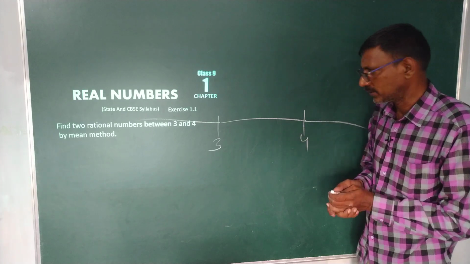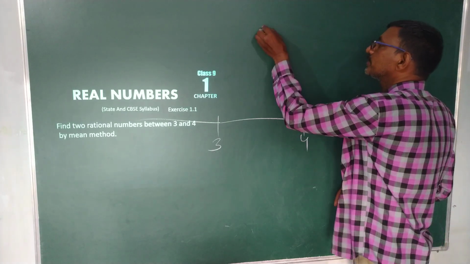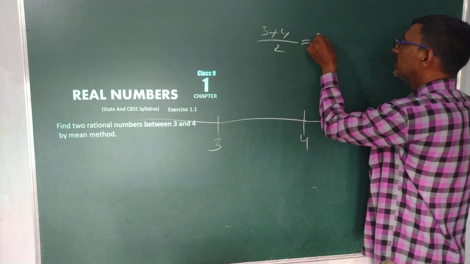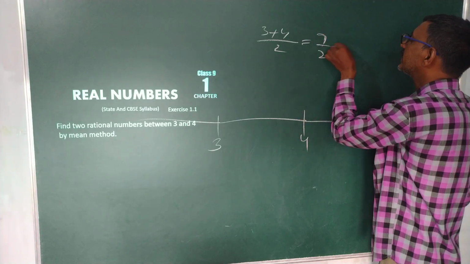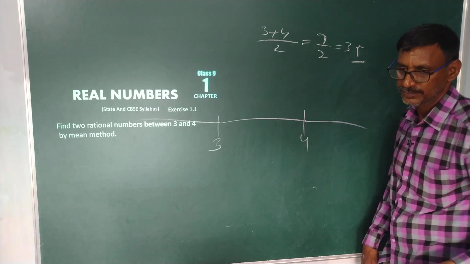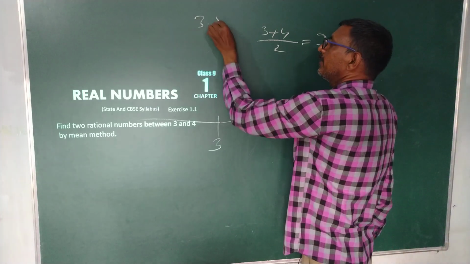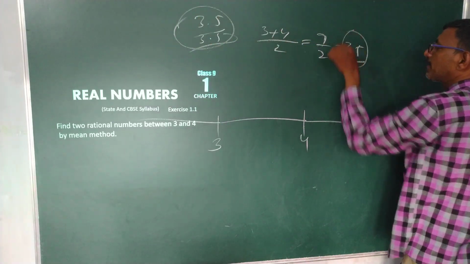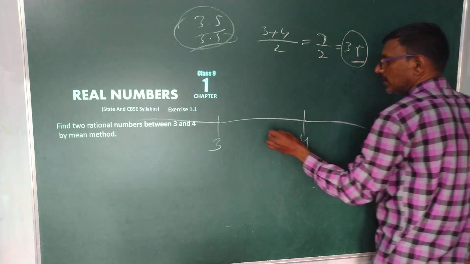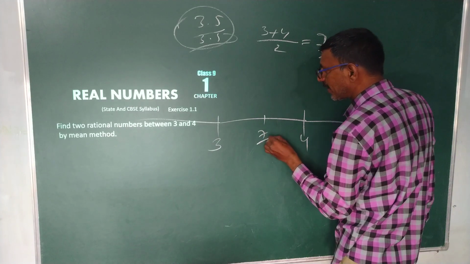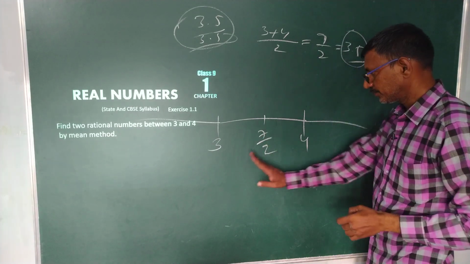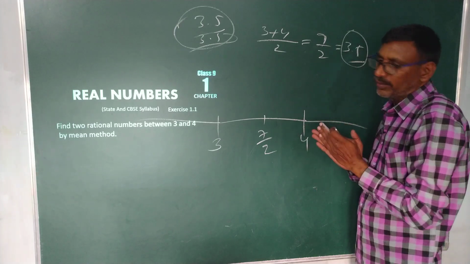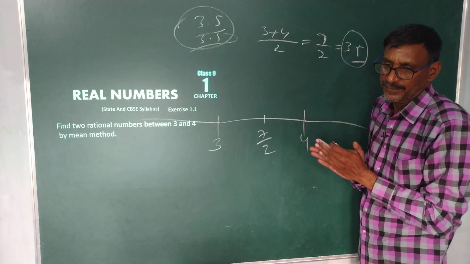I would like to find only 2 rational numbers. That means 3 plus 4 by 2. Simple. How much? 7 by 2 is nothing but 3.5. This is the decimal form, keep in mind. So this is 7 by 2.